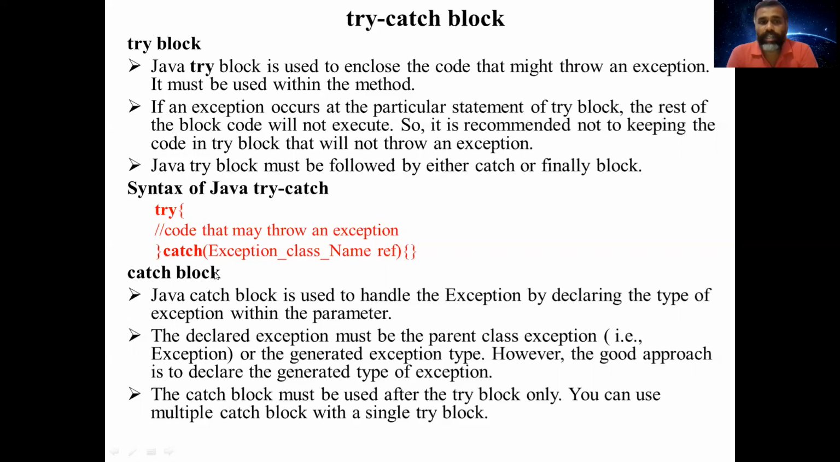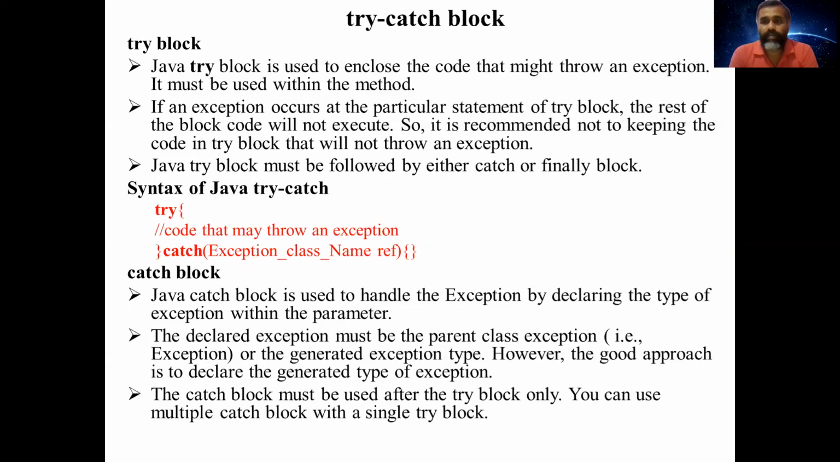And the catch block. A Java catch block is used to handle the exception by declaring the type of the exception within the parameter. So we declare what type of exception will occur in the try block as a parameter in the catch. The declared exception must be the parent class of the exception, that is Exception, or the generated exception type.